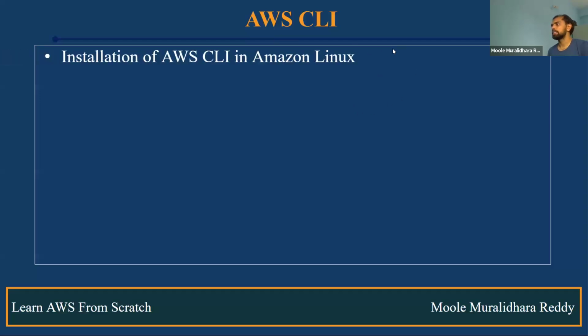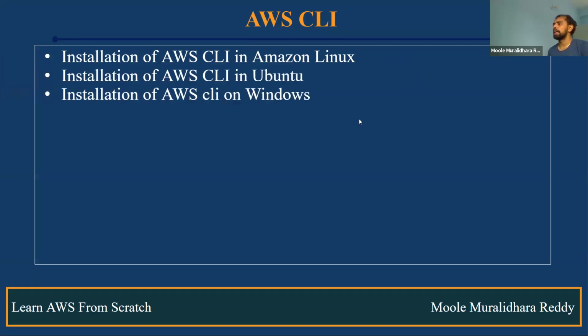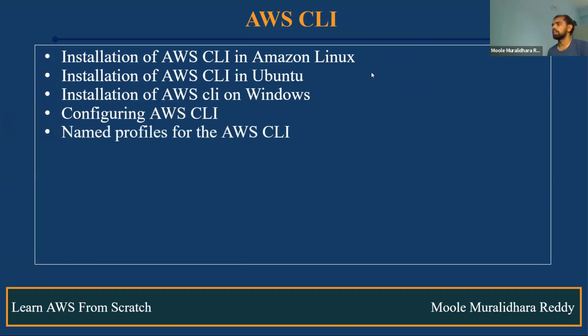In this AWS CLI section, how do we install it on Amazon Linux, Ubuntu, CentOS, Red Hat, and also Windows as well? How do we configure AWS CLI? I mean to say authentication, and also what are the uses of named profiles, and how do we use them? Once you complete this AWS CLI, you will get to know how to authenticate from your local machine to AWS services, and also how you can use any AWS-related CLI commands. How do we use everything? You will get to know.